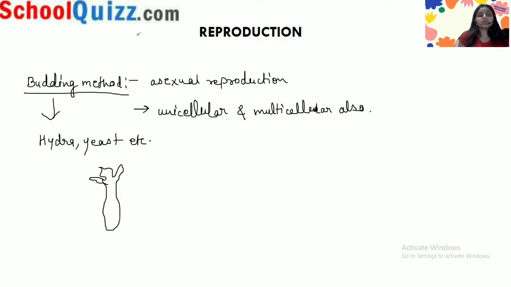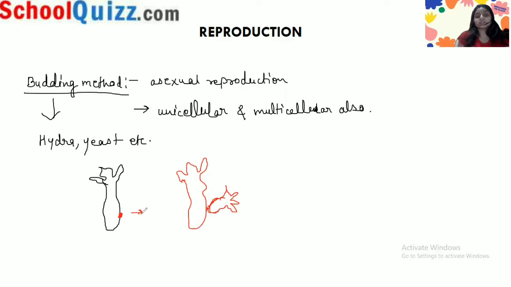So what will happen? Some buds will grow here in the body of the hydra, in a specific area. This bud will grow and gradually increase, and it becomes like this, the body of the hydra. This is growing like a hydra, and when it becomes a full-fledged hydra itself.